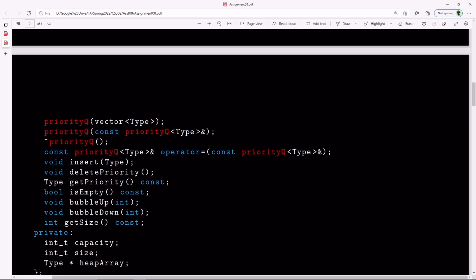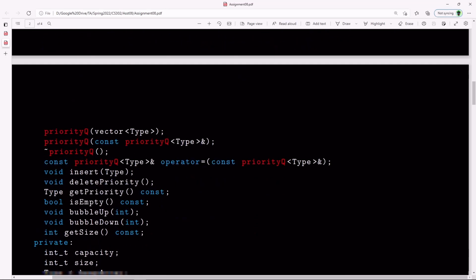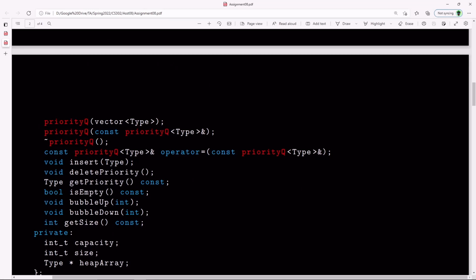Now, I say delete priority because I'm not going to give away whether this has to be a min or max heap. Well, if you make it a min heap, then of course this would be really delete min value. But you want to make sure you don't modify the function names. It's up to you how you set it up. So it could be a min or max heap. It's not really important, so I'm letting you mess with that. It depends on what operator you overload for this stock type class. So insert to the back of the heap, bubble up. Delete priority, remember you take the last element in a heap, overwrite the root with it, and then you bubble down.